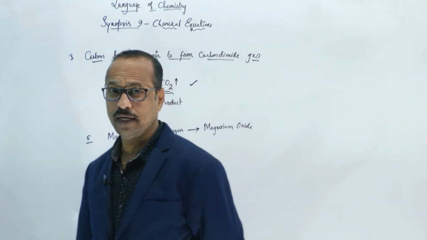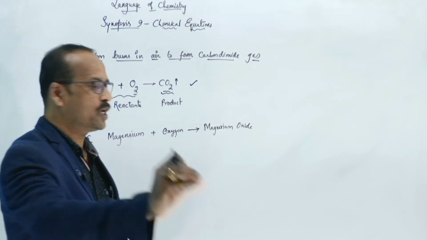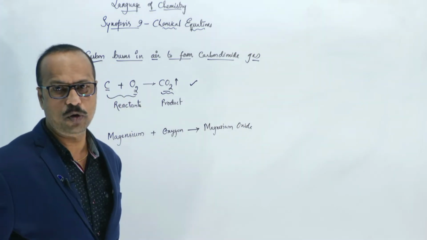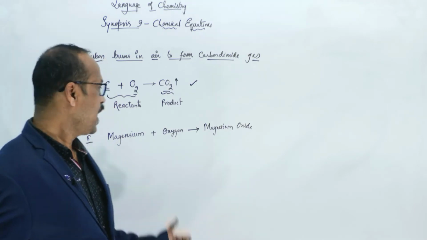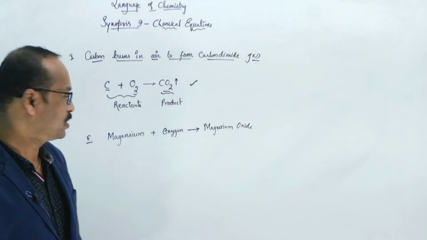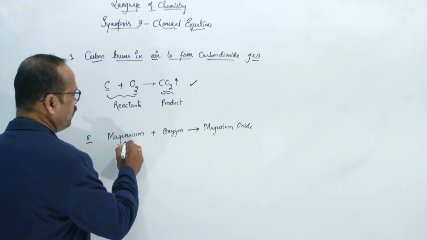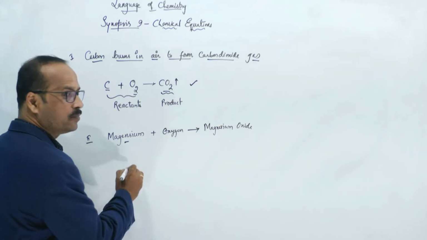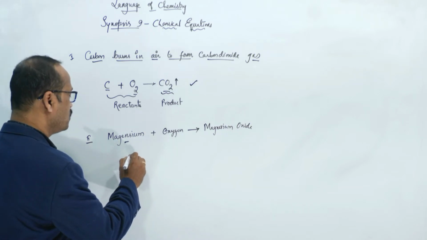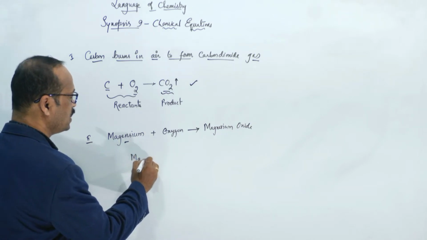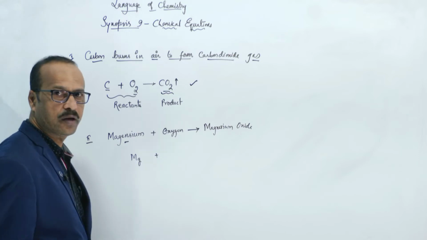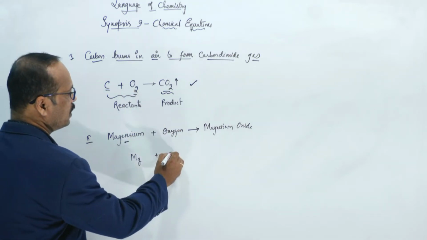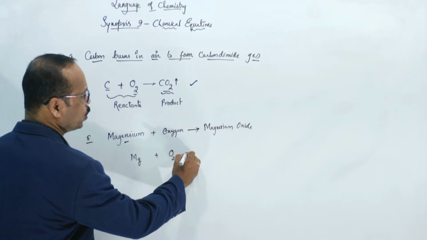Now, I want to write the chemical equation for this reaction. That means I want to make it simple, by using symbols and formulas. So, students, come on, tell me, what is the symbol of magnesium? Loudly. Very good. Mg. So Mg is the magnesium symbol. Oxygen, here it is already done, O2. Wherever you get oxygen, you have to write O2.